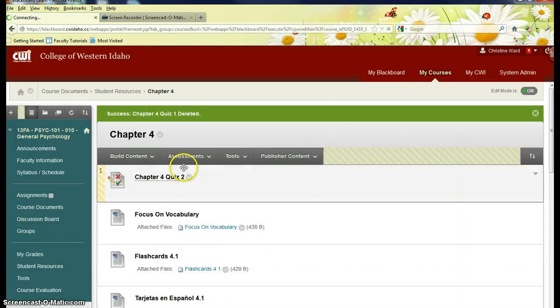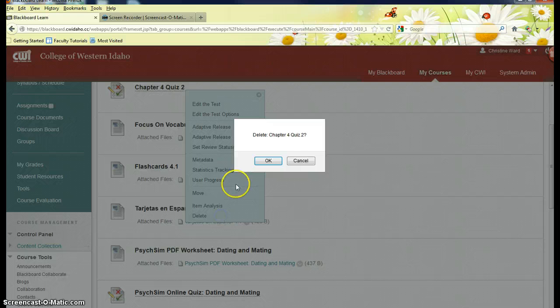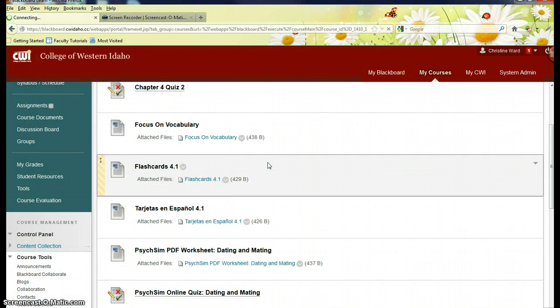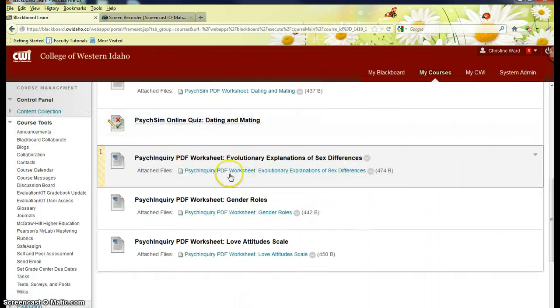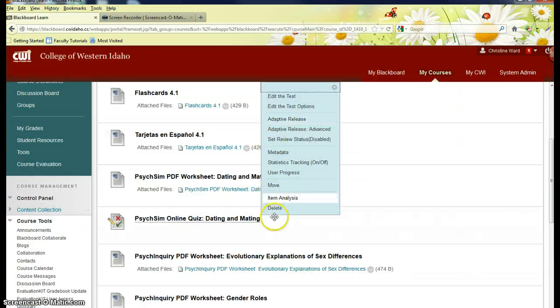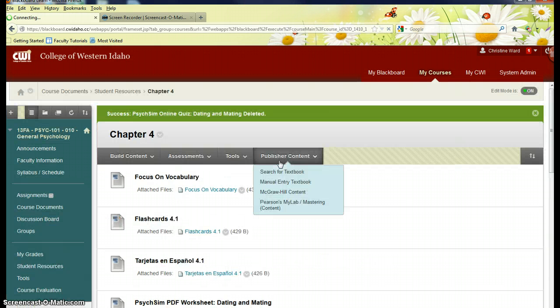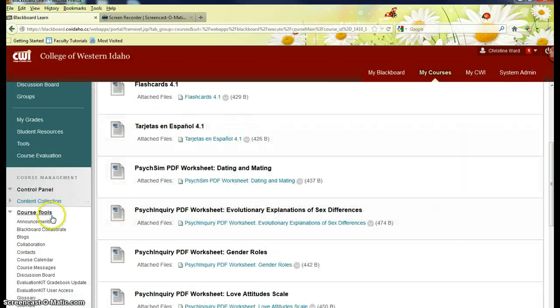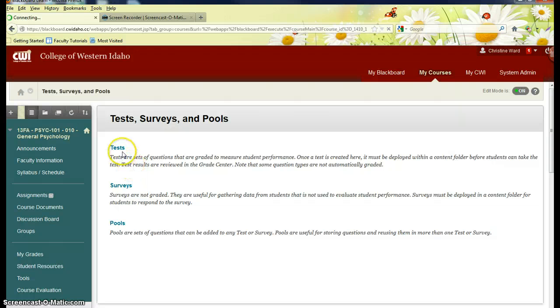I'm not deleting the actual quiz, I'm just deleting the assignment to that quiz. So now students won't have to worry about taking this test. It isn't assigned to them. So I did that, and then we've got a bunch of this psych sim stuff that is also clogging up your grade center. So I'm using that drop-down chevron to delete this as well. Again, it is not actually deleted, it's just no longer assigned. All of those things still live in your tests, surveys and pools.